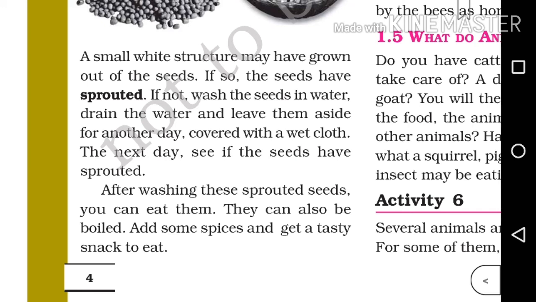If not, wash the seeds in water, drain the water and leave them aside for another day, covered with a wet cloth. The next day, see if the seeds have sprouted. After washing these sprouted seeds, you can eat them. They can also be boiled, add some spices and get a tasty snack to eat.